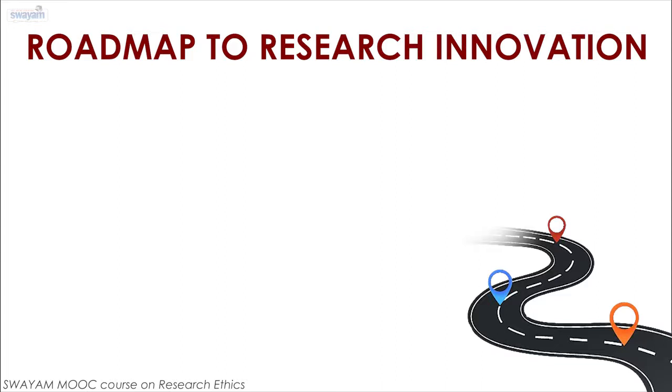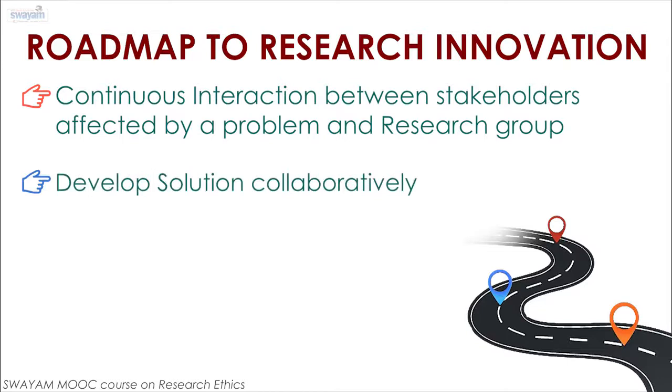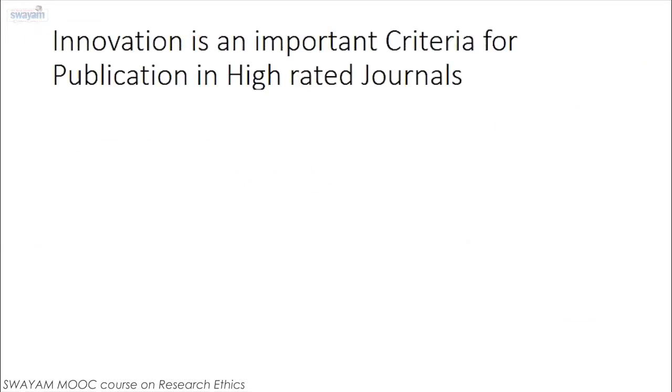The roadmap to research innovation is a process of continuous interaction between stakeholders who are affected by a problem and research groups to develop solutions collaboratively which add value to the stakeholder. In research, publications are very important. Let's look at the criteria for publication in highly ranked journals.